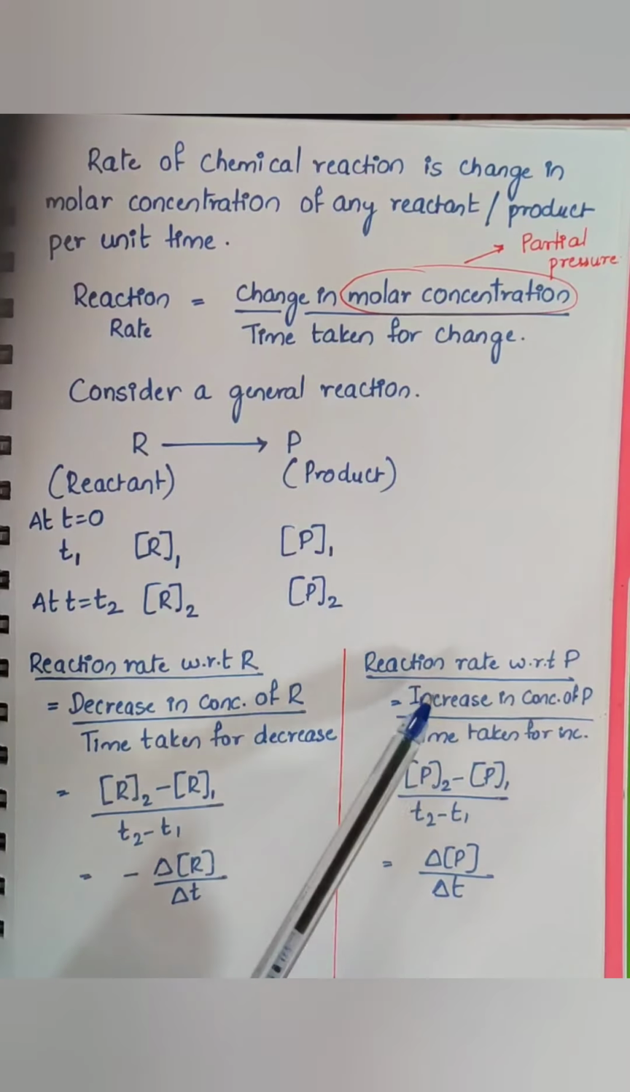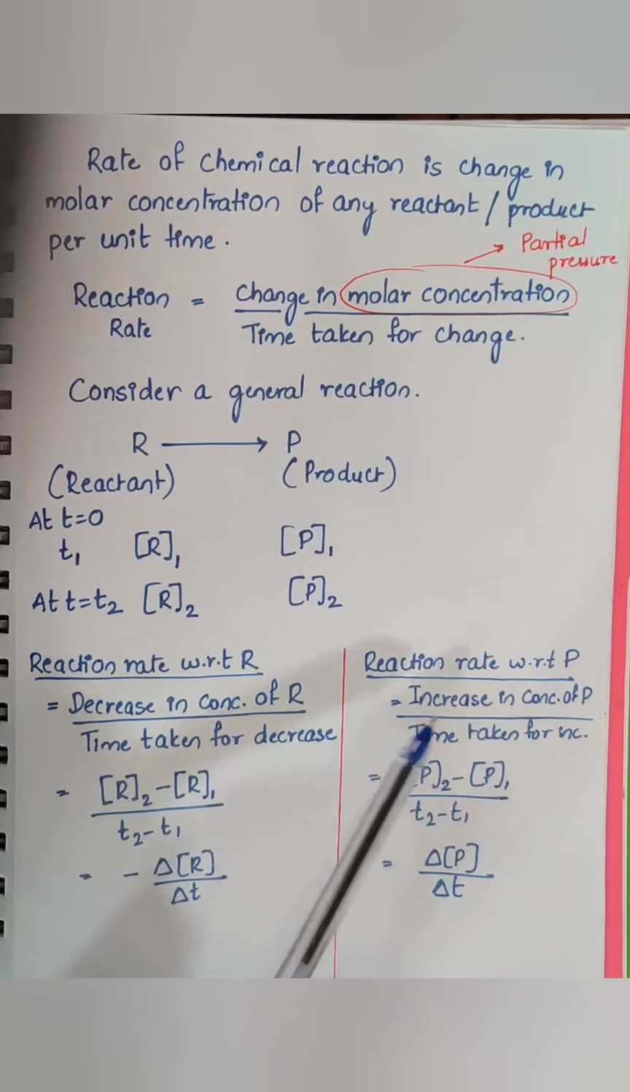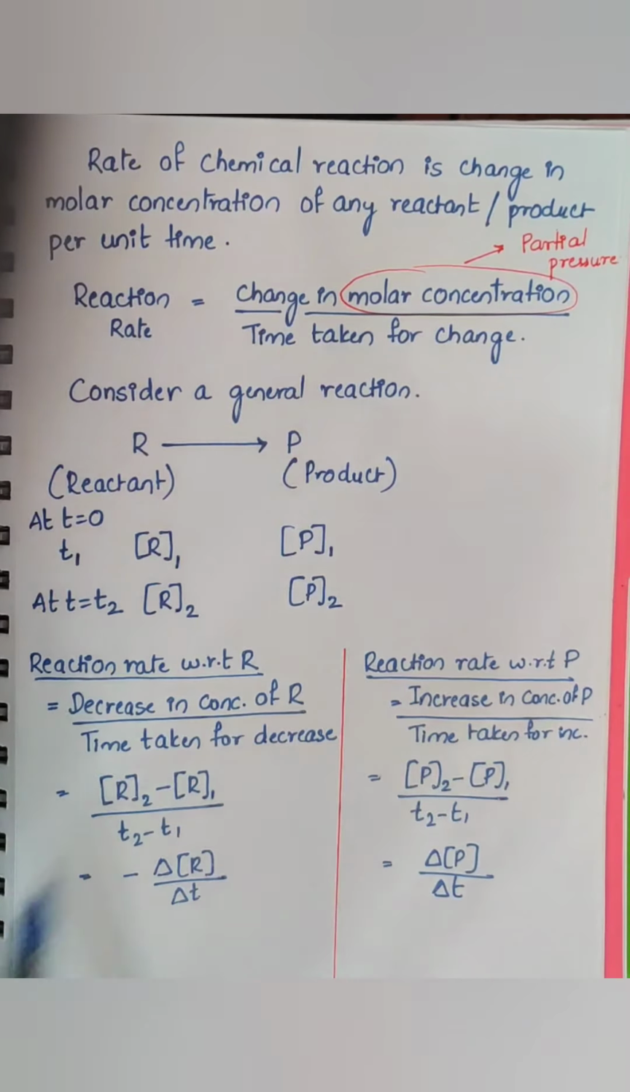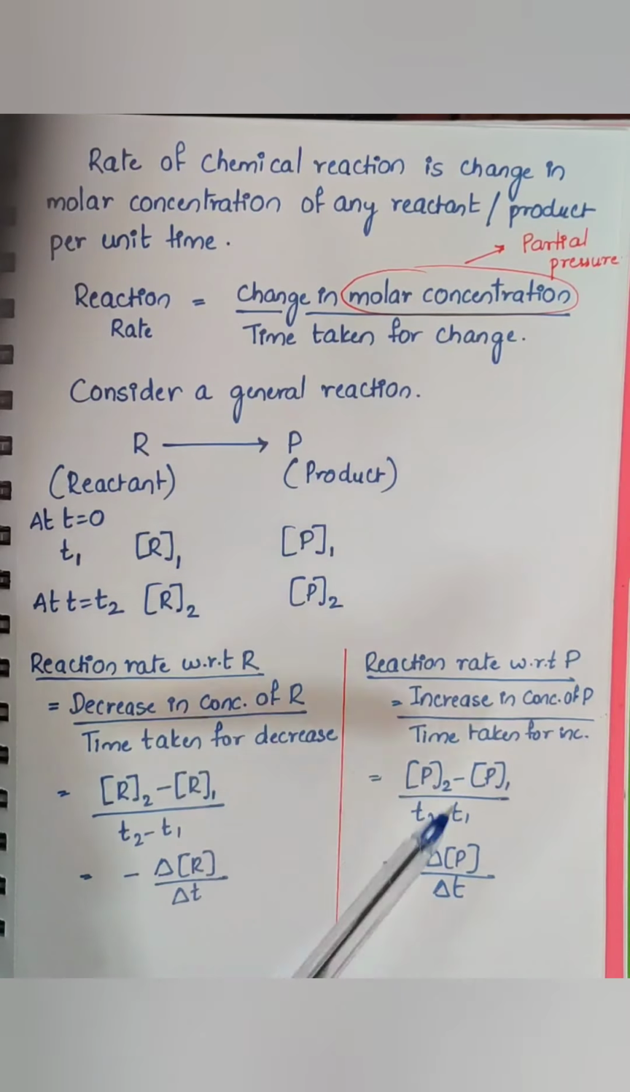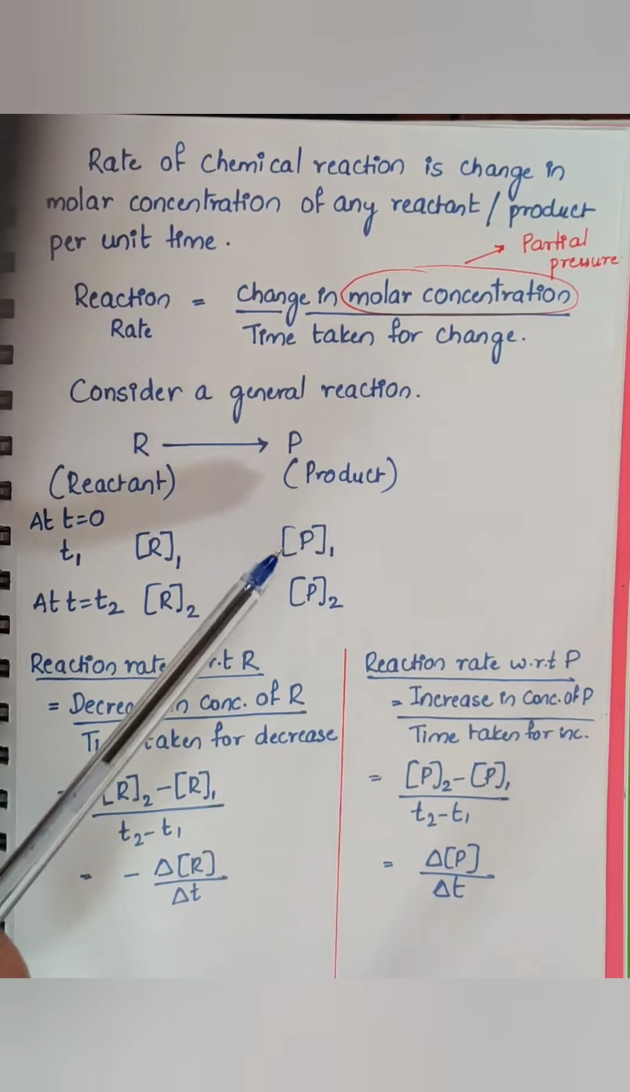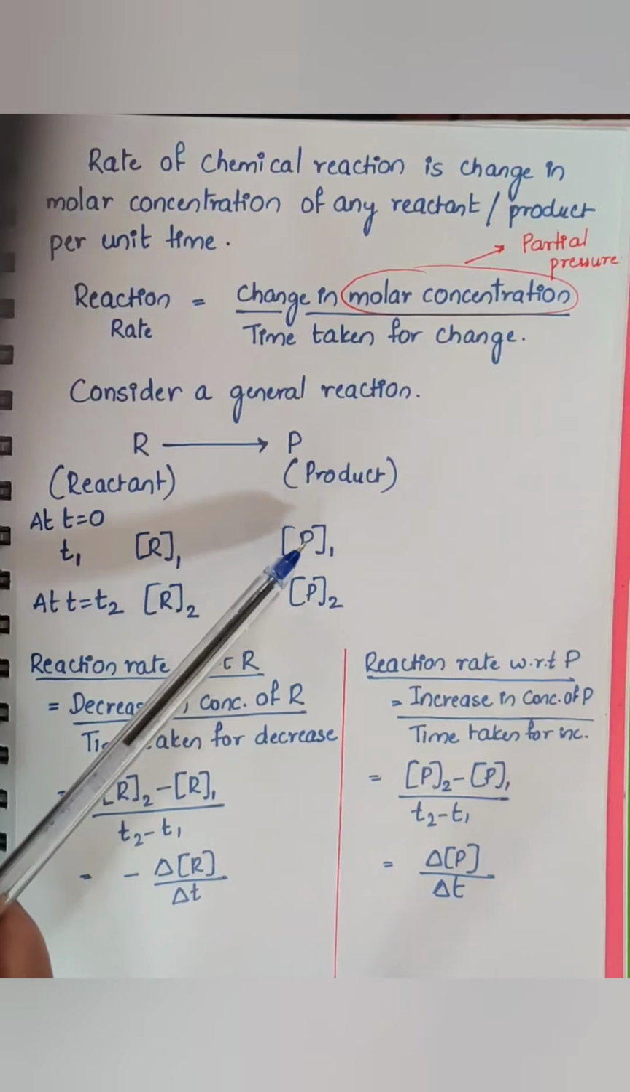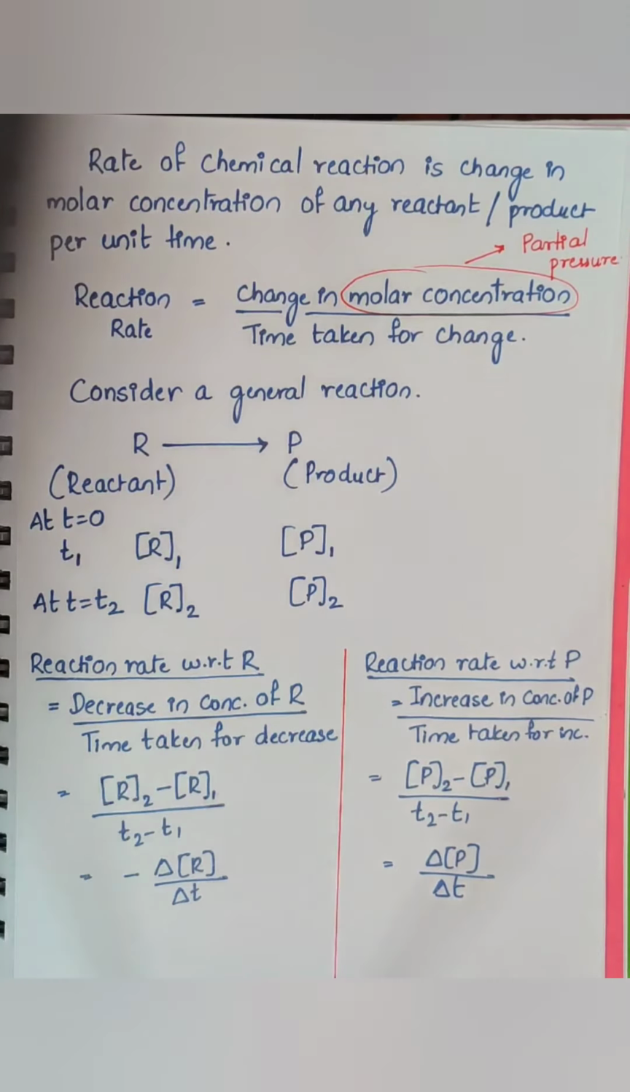If I want to write the reaction rate with respect to the product, it is the increase in concentration of the product, because as time proceeds the concentration of the product goes on increasing, divided by the time taken for the increase. So the increase in concentration I write as P2 minus P1 divided by T2 minus T1. This I can write as delta P upon delta T, the change in concentration of the product over the change in time. Here I have not put any negative sign. Why? Because the product concentration goes on increasing, so P2 will always be more than P1, so this is already positive.